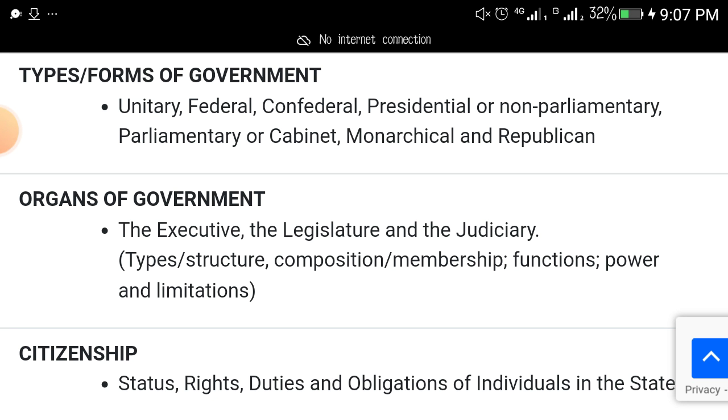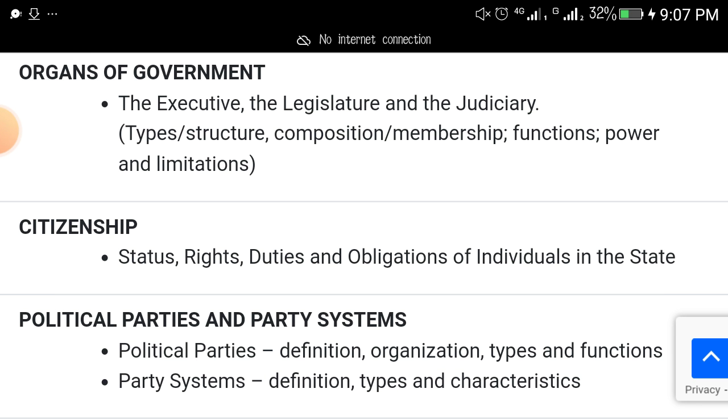Another area is organs of government. Of course, there are 3 organs of government: the executive, the legislature, and the judiciary. So you are expected to study them, both their types, their structure, their composition, their membership, their function, their power, and their limitation for all 3 of them. That is for executive, legislature, and judiciary.